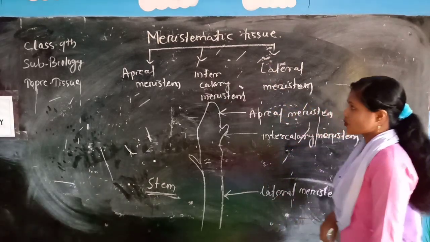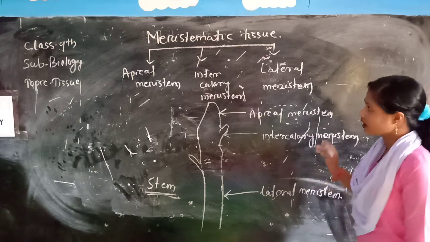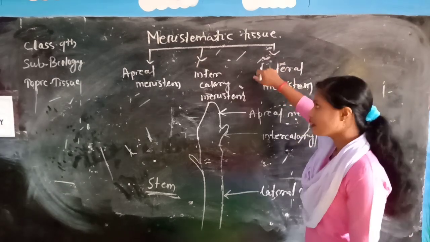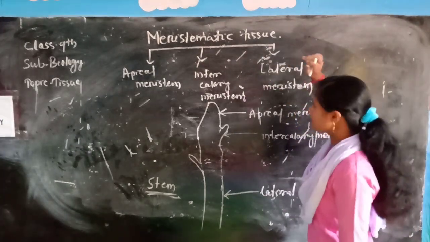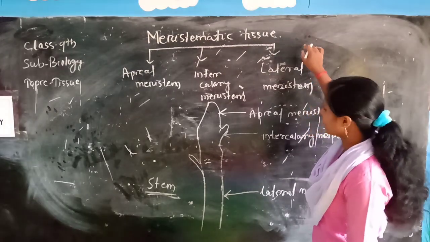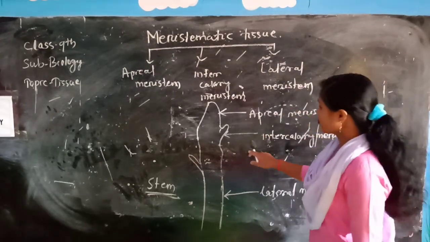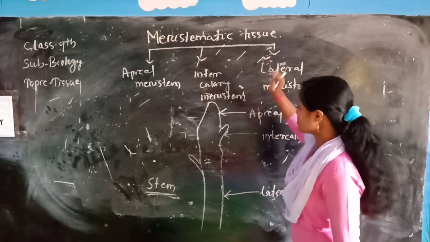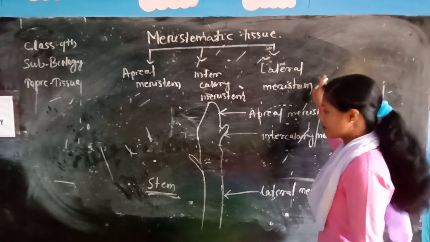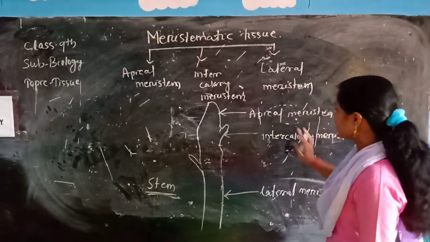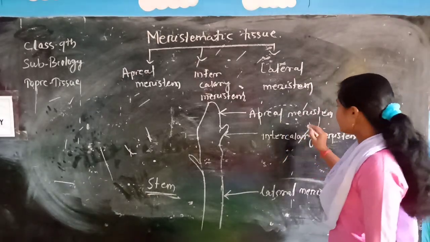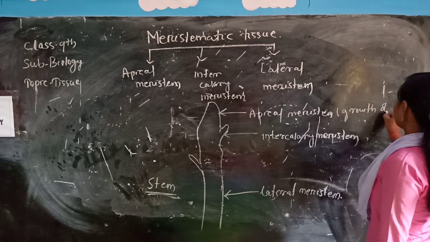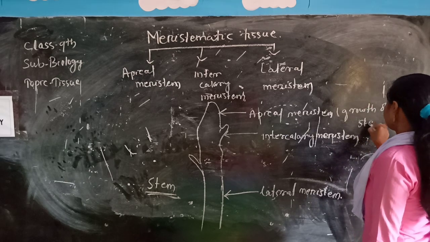What is meristematic tissue? The growth of plants only occurs in certain regions, and the growth of the plant is due to the meristematic tissue. It is also called dividing tissue because this tissue is dividing, and because of that the plant grows. Meristematic tissue is of three types: apical meristem, intercalary meristem and lateral meristem. Apical meristem is present in the apical part of the plant and it is responsible for the growth of the stem and root.